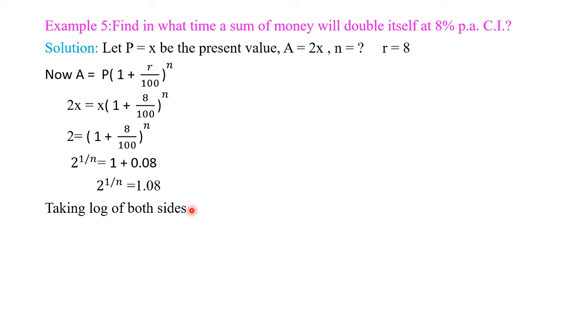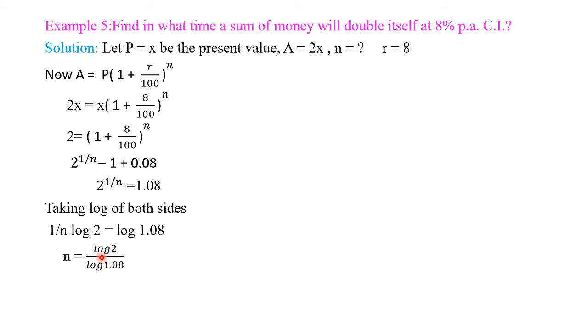Taking log of both sides. Solving this equation, we have to use log. Taking log of both sides, and we get 1 by N log 2 is equal to log 1.08. After solving this, N is equal to log 2 divided by log 1.08.